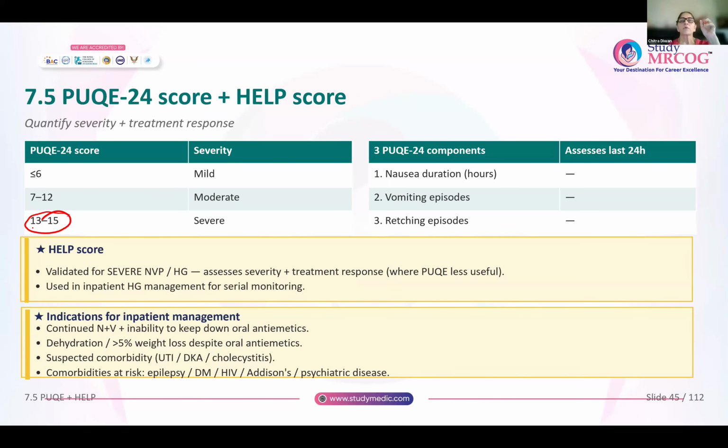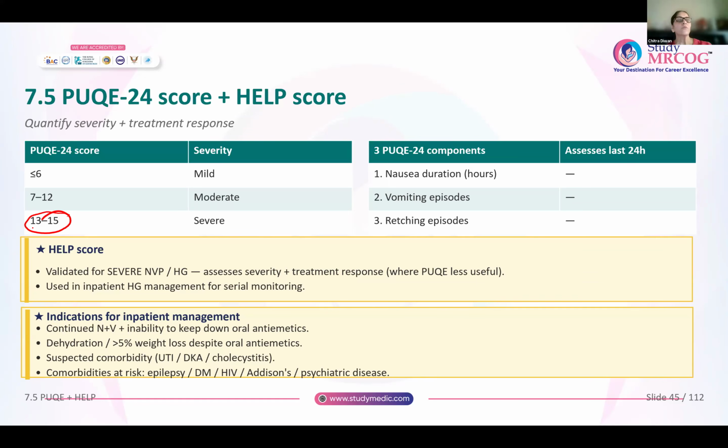There are components in this PUQE score: the nausea, for how many hours duration it is there, the number of vomiting episodes, and the number of retching episodes. This PUQE score is there only to quantify the severity of the nausea and vomiting, whether she needs admission or doesn't need admission, and the treatment response.